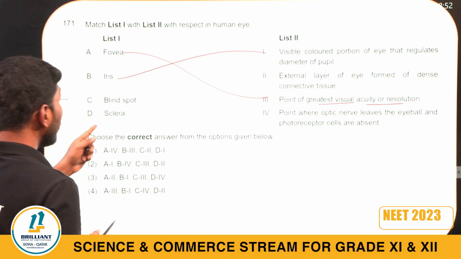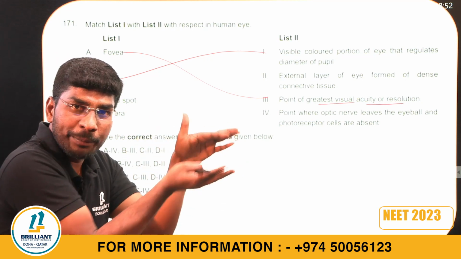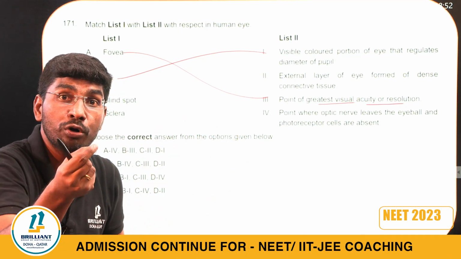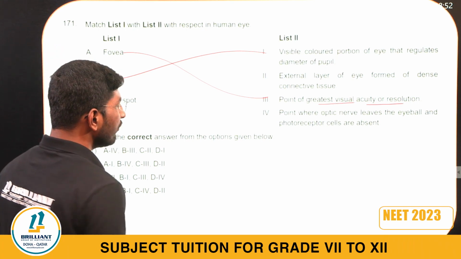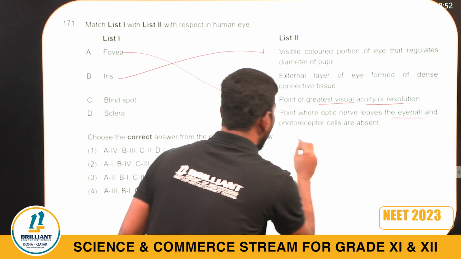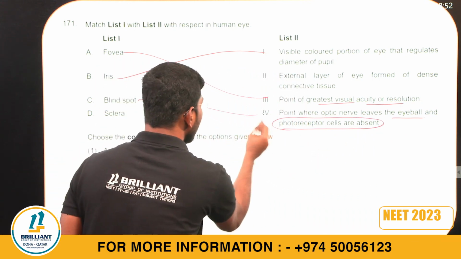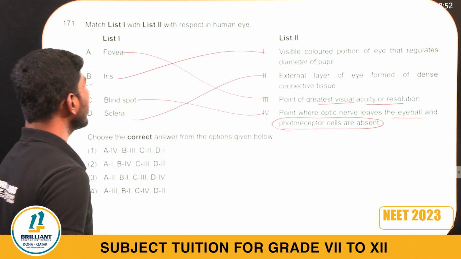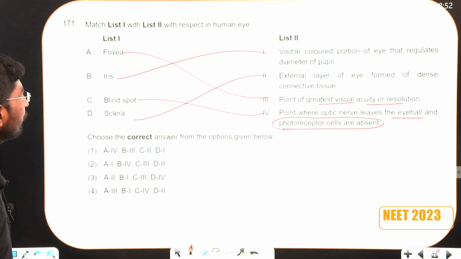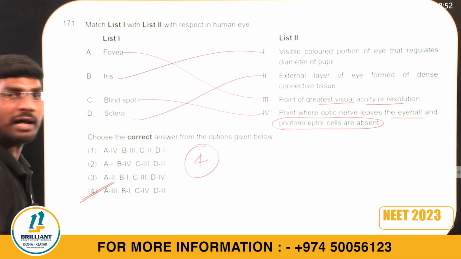Next, blind spot, where the optic nerve leaves. Wherever the optic nerve leaves, there are no rods and cones, no image formation, I said. Do you remember? So the point where the optic nerve leaves the eyeball and photoreceptors are absent. So option 4. Sclera, the external layer of the eye. So what is the right answer? 3142. Option 4. Human eye.